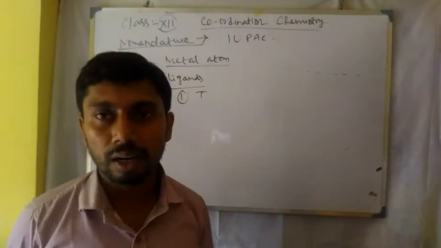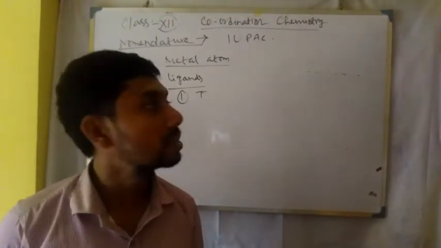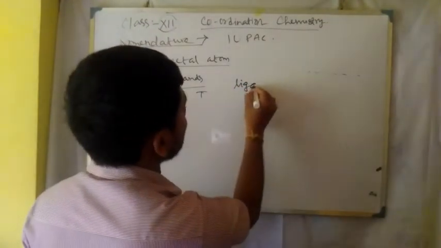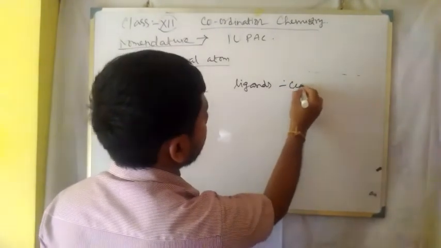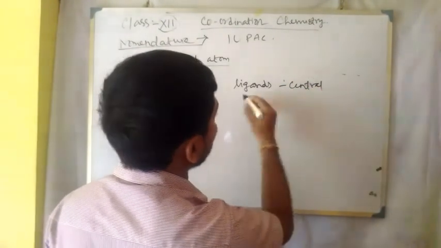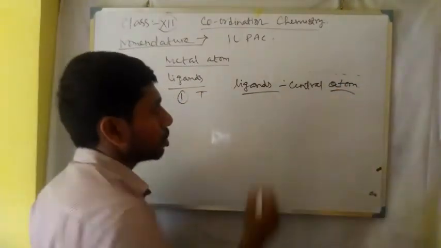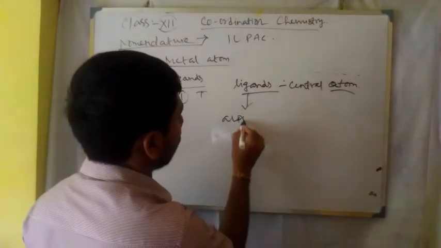So there will be different rules to nomenclate the ligands. First of all, we have to nomenclate the ligands and then the central atom. And the name of the ligands will follow alphabetical order.